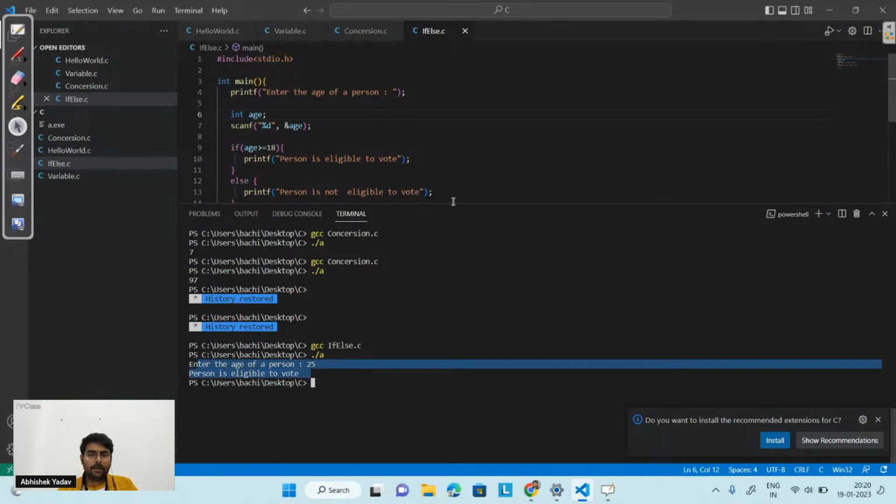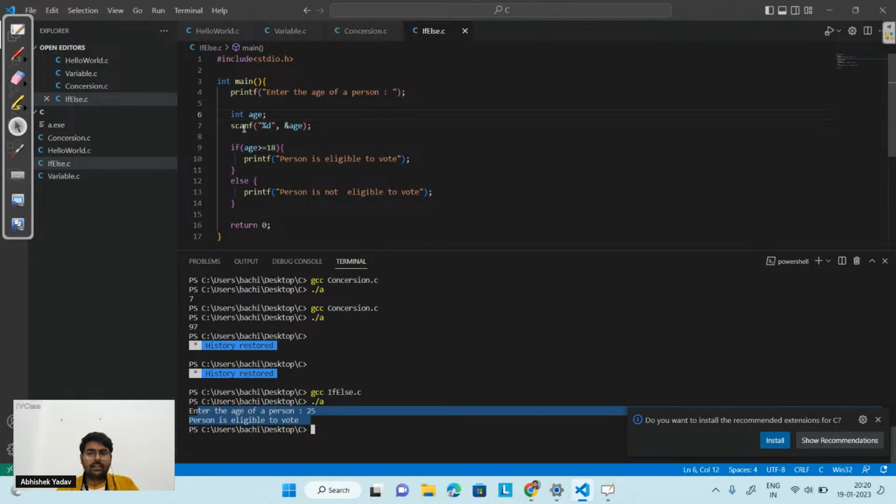What will happen here? I am taking 25 as input. This 25 will get stored inside the age container. After that, it will move to line number 9, that is 25 is greater than or equal to 18. Yes, this condition is true. And the moment this condition is true, the body of the if block will get executed and I will get the output on the output screen.